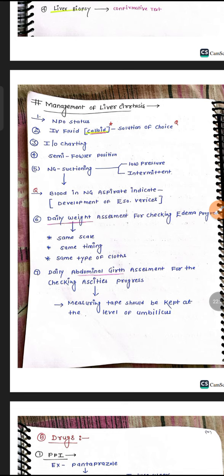We have to maintain the intake-output chart and a semi-Fowler's position. Then NG tube functioning at low intermittent suction. To know if the patient has esophageal varices, through the NG tube we can see blood also. If we apply more pressure, it will again lead to esophageal rupture. So NG tube functioning with low intermittent pressure should be maintained daily.